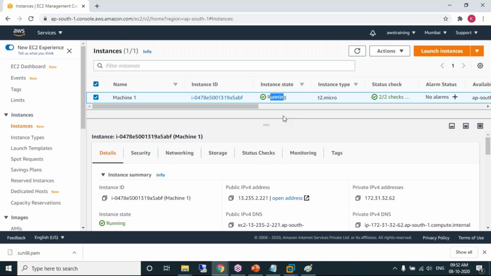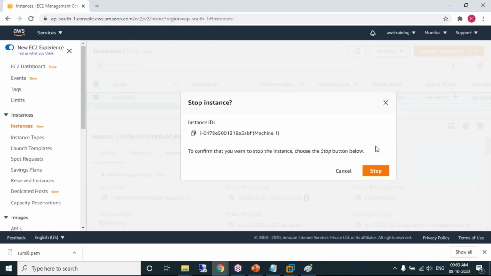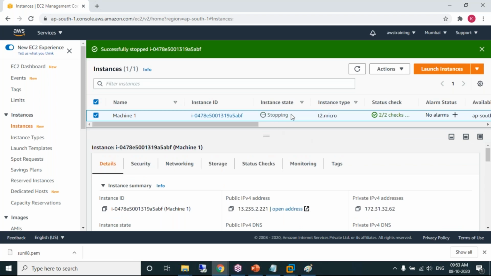You need to shut down the machine. Like our laptops, once we are done with the work, we shut down the laptops. In the same way, we should stop the machines. Actions, instance state, stop. Are you sure you want to stop? Now look at this. The status is stopping. You need to wait for less than a minute. The machine will go into stopped state.